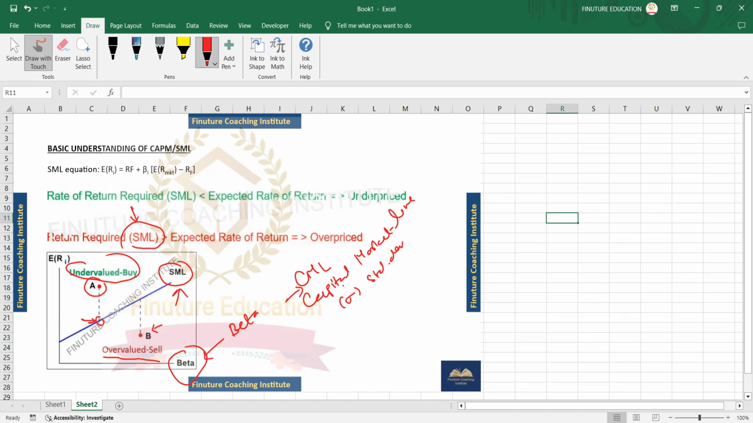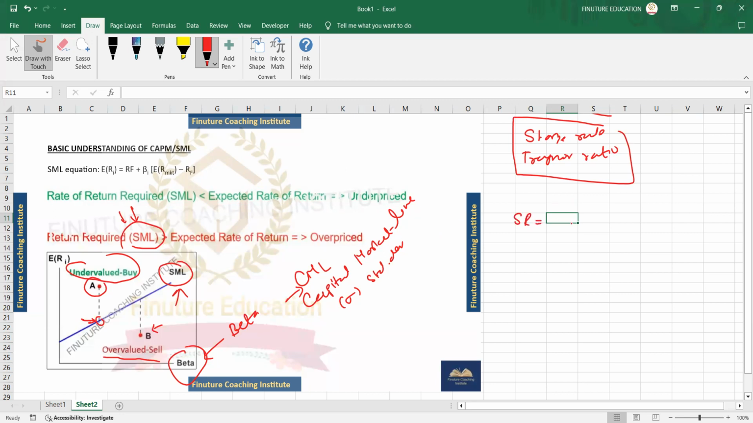And a ratio corresponds to this one. Can you tell me which one for SML? So for SML, which is the ratio? I think you studied in your foundation the Sharpe ratio, Treynor ratio. Do you remember? These are basically to measure your risk and return profile. So what was the Sharpe ratio?